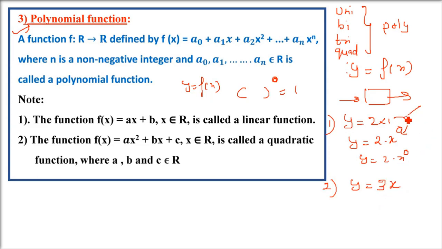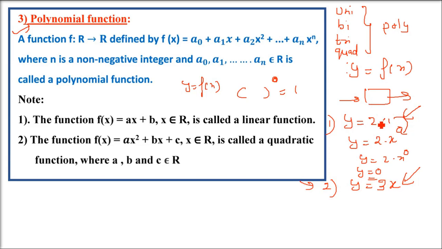Now change the value of the power of x. I am changing the degree. The first one had a degree of 0. Now the degree of x is 1. We have y equals 0 also. This is called a 0 polynomial. Sometimes you get y equals 0, and this polynomial also has a name, the 0 polynomial. Then y equals 3x.